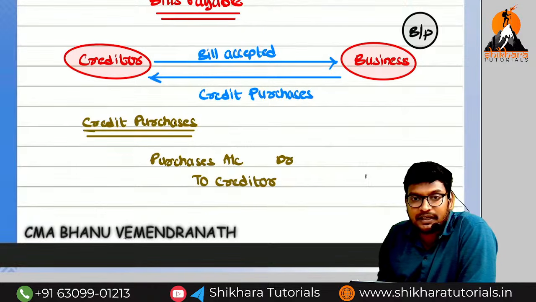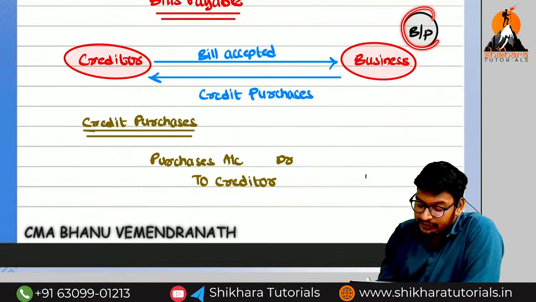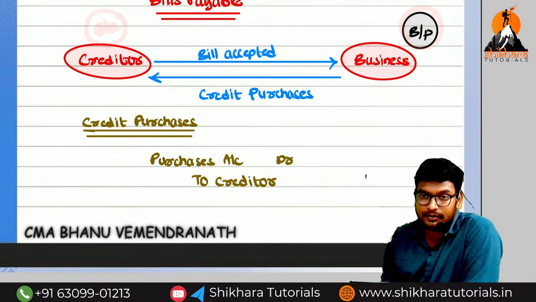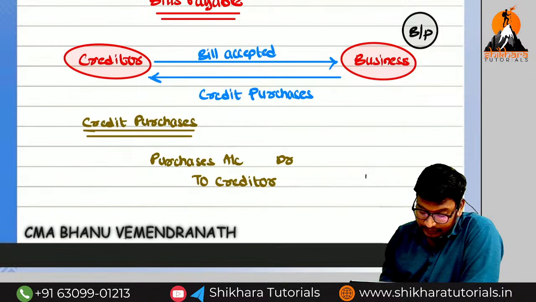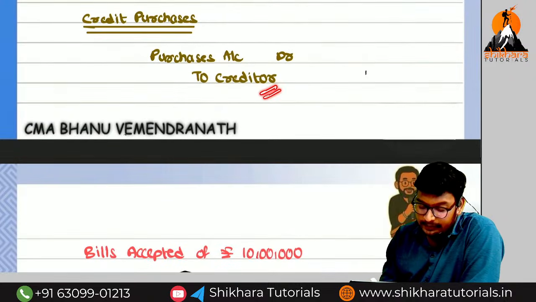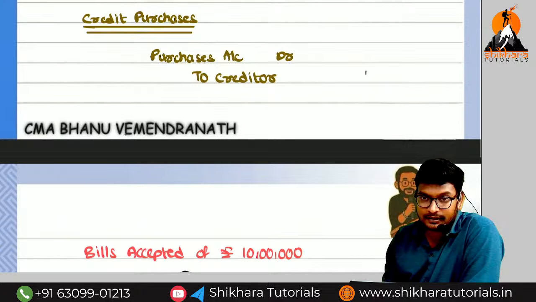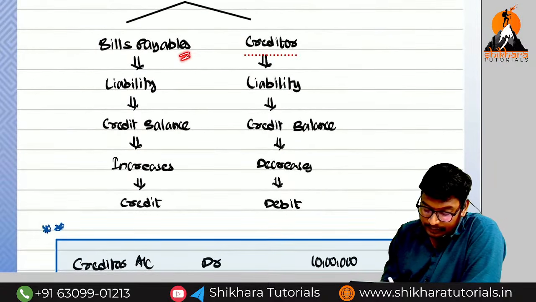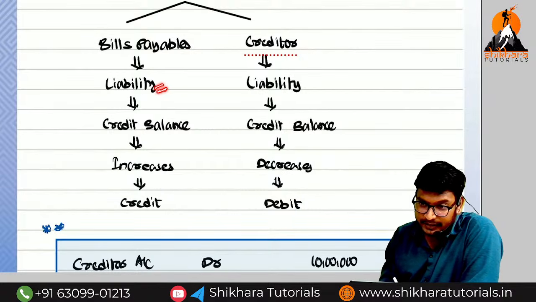From our point of view, it is a bills payable. From the creditor's point of view, it is a bills receivable. When the bills payable is accepted, what is the credit purchase entry? Purchase account debited to creditor. When coming to the bills payable, bills payable and the creditor are the accounts involved. So is the bills payable an asset or liability?